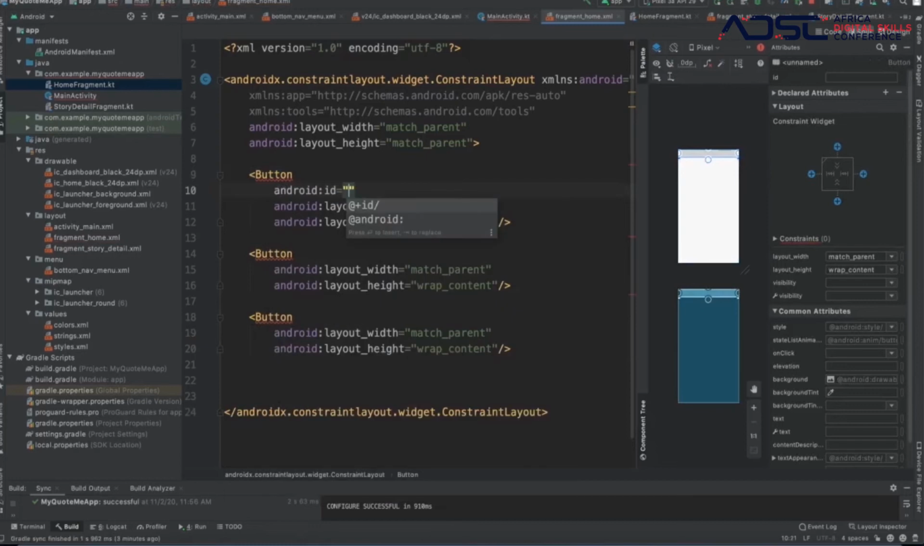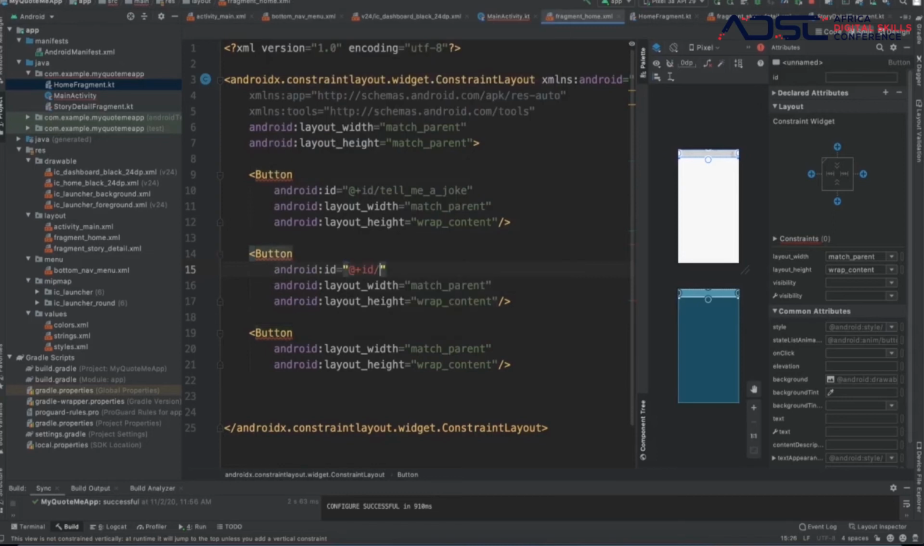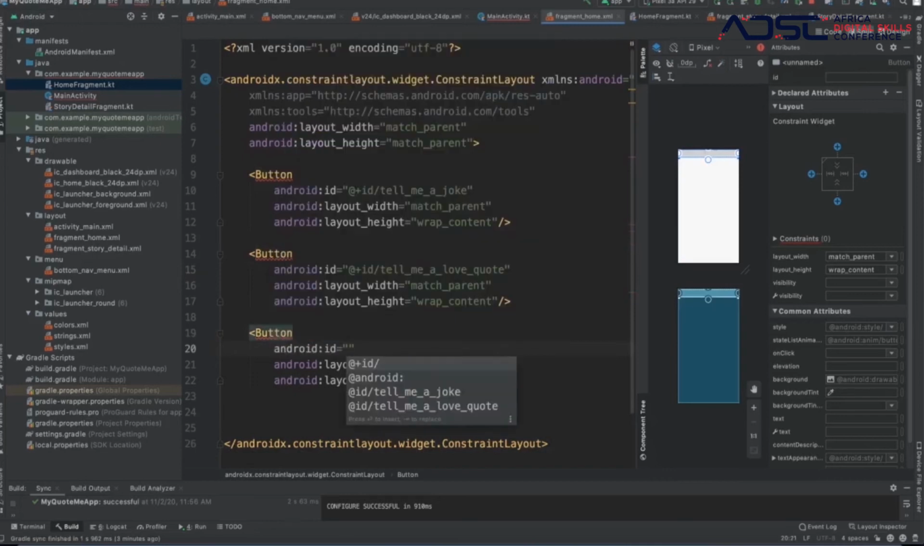Always remember we need to give IDs to these. So this is going to be the tell me a joke button. The next one is going to be the tell me a love story quote, and the next one is going to be the tell me a wise quote. Tell me a wise quote, if you remember that, right?